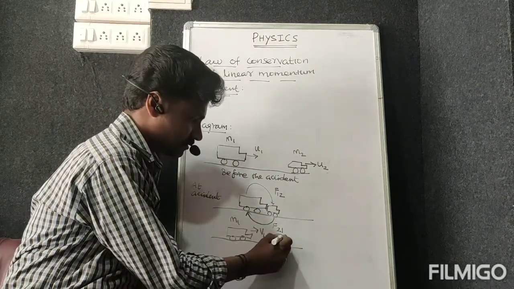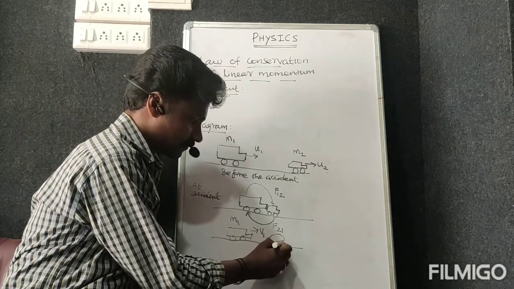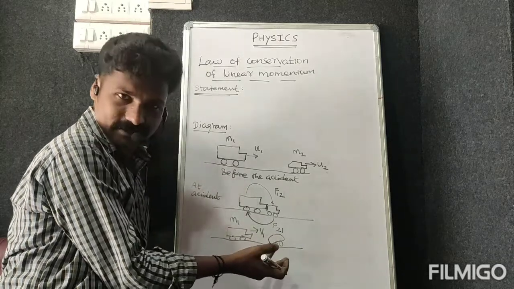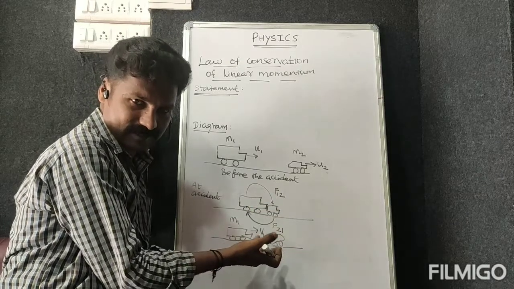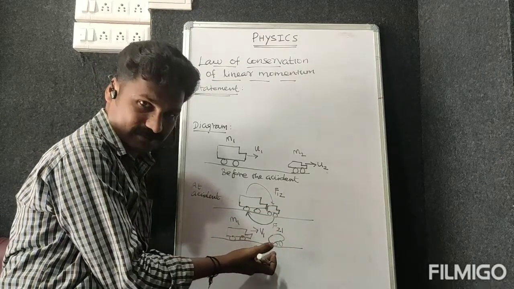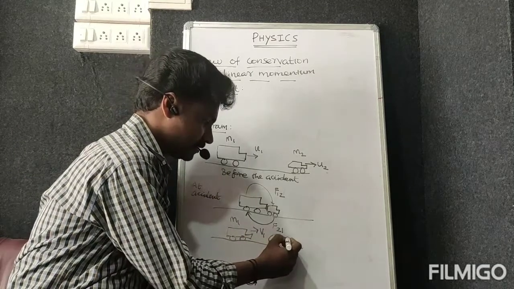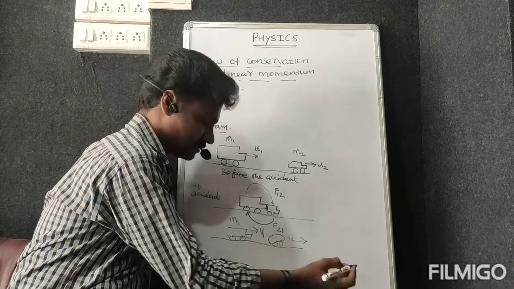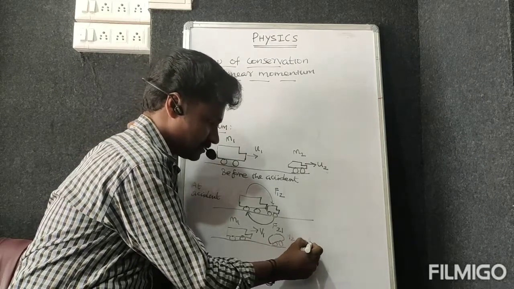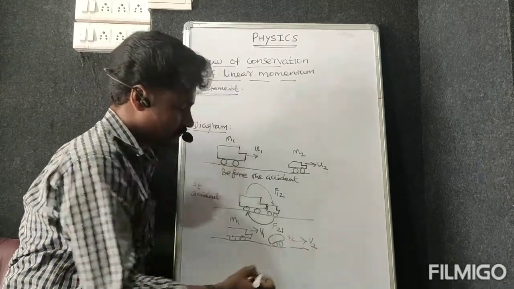Like that, the second mass. Why did I put the second mass like this? Because due to the accident, it will be affected more. So let us imagine the same mass m2, but its velocity is v2.